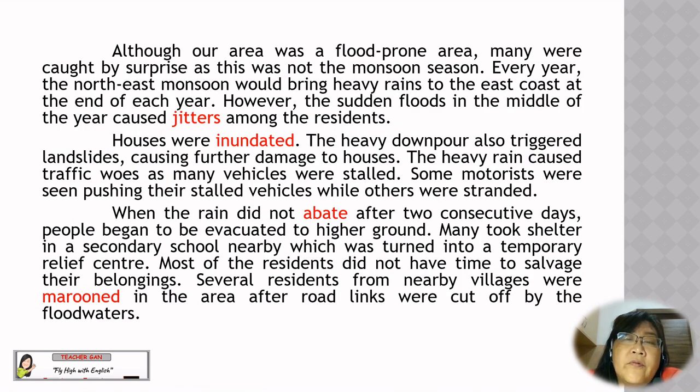Although our area was a flood-prone area, many were caught by surprise as this was not the monsoon season. Every year, the northeast monsoon would bring heavy rains to the east coast at the end of each year. However, the sudden floods in the middle of the year caused jitters among the residents. Houses were inundated. The heavy downpour also triggered landslides, causing further damage to houses. The heavy rain caused traffic woes as many vehicles were stopped. Some motorists were seen pushing their stopped vehicles while others were stranded.